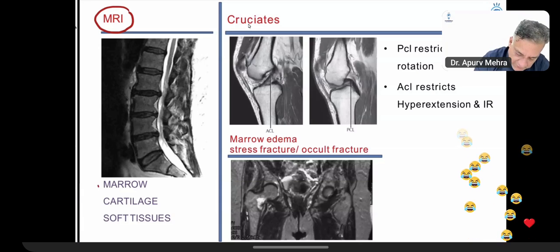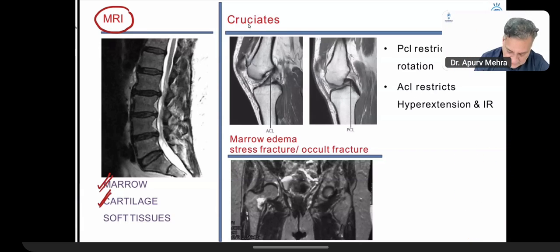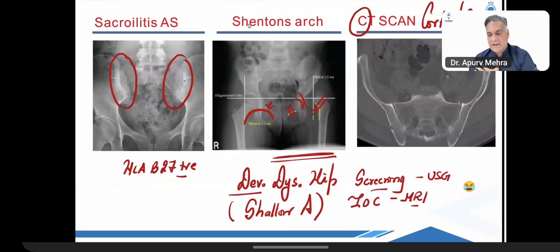MRI can show you the marrow where the diseases are, can show you the cartilage which is not seen on X-ray and CT scan, and also can show you the soft tissues. All right, so this is very, very important. MRI can show you the marrow, the cartilage, and the soft tissues.